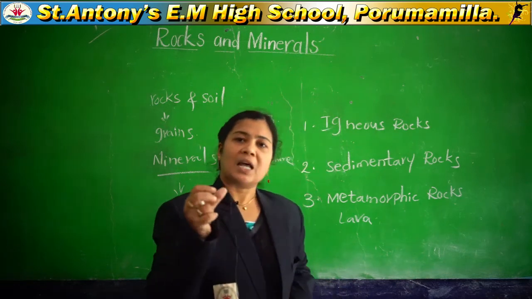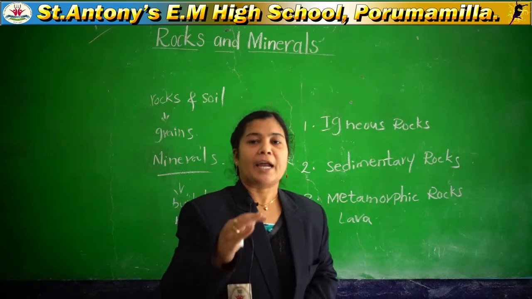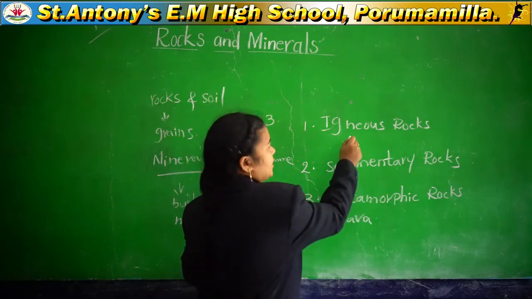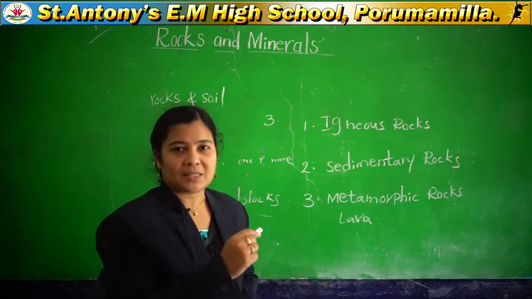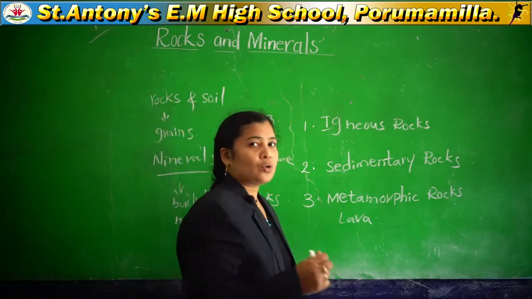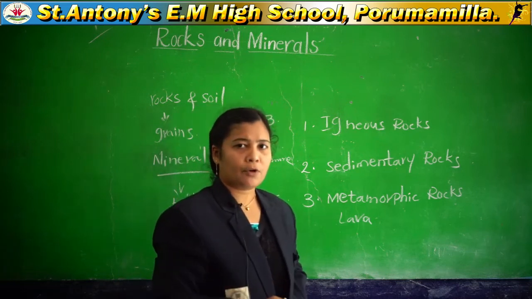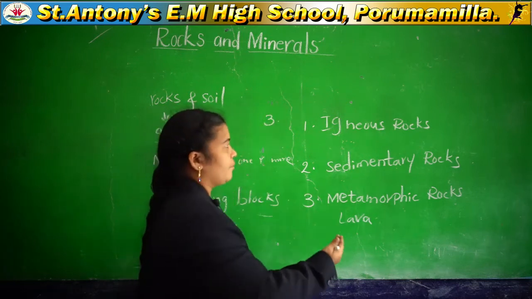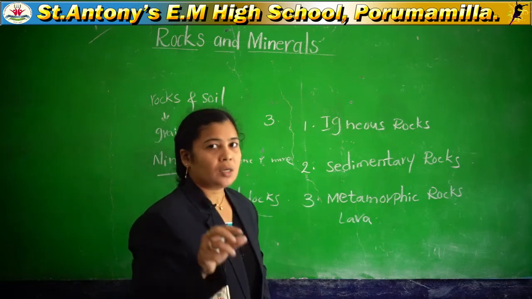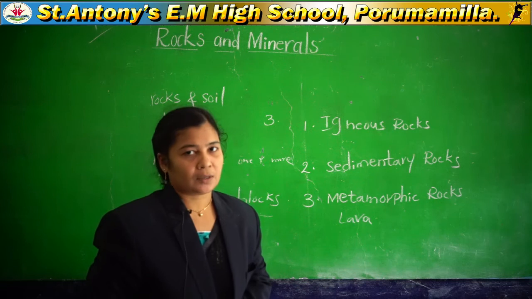The lava cools down on the earth's surface and forms igneous rocks. How are igneous rocks made? When the lava cools down, it sticks to the earth's floor and then becomes rock. Those rocks we call igneous rocks.